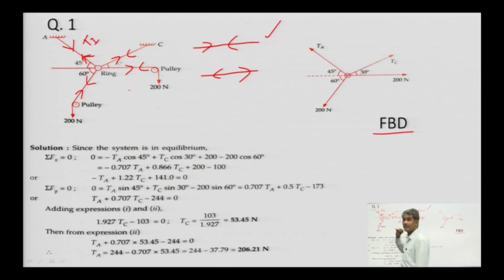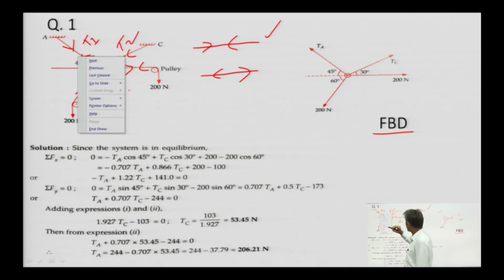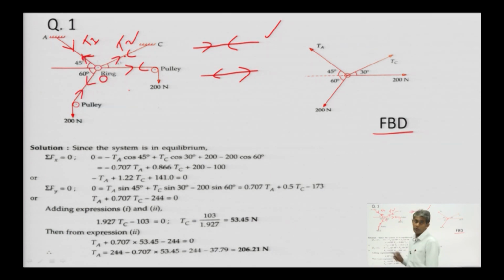That's why the resultant will be 0 at every point from O to A. Similarly, here suppose the tension value is T2. So, for the left segment and the right segment, the magnitude of the force is the same, but at every point it is in the opposite direction. That's why it is 0. It is applicable to all strings at every point.